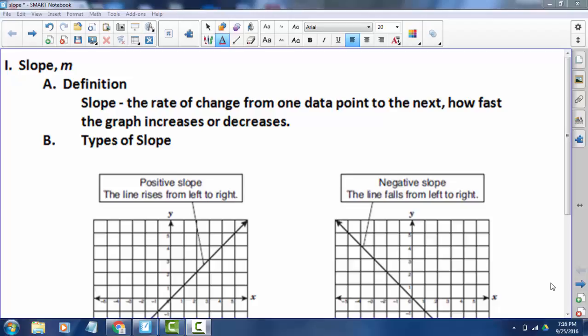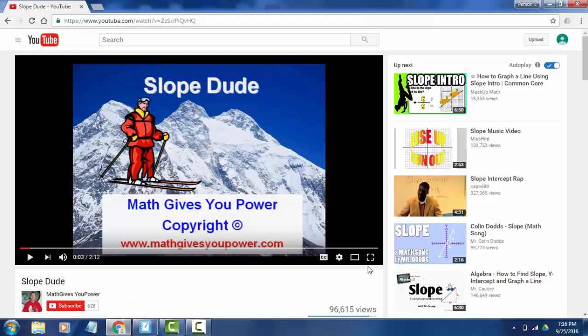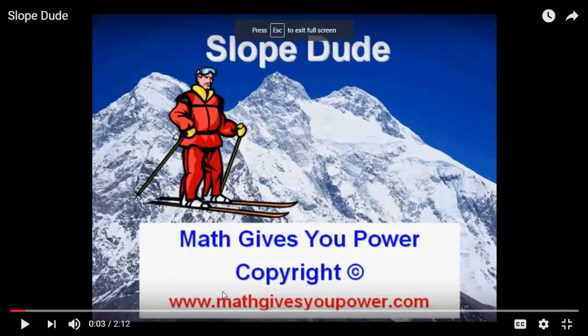Okay. Slope is the rate of change from one data point to the next, how fast the graph increases or decreases. There are 4 types of slope, and you've got visuals there that you can look at, but I'm going to play you a little video that shows you about slope, the 4 different types.